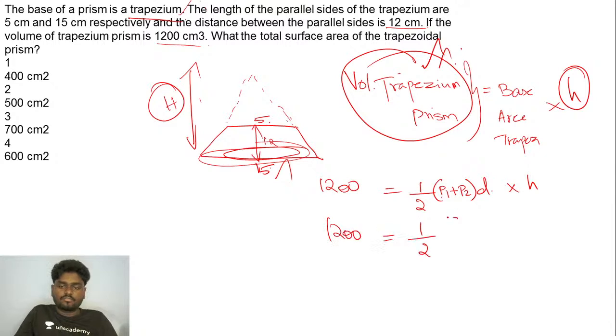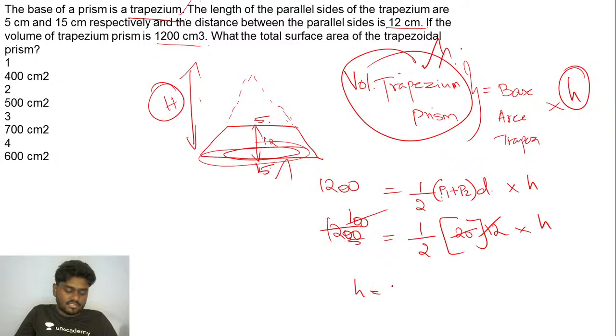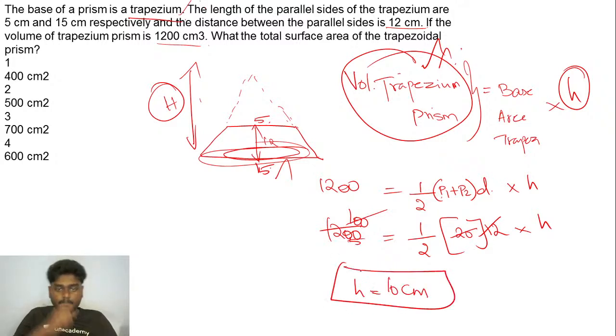So 1 by 2 of P1 plus P2, that is 5 plus 15, 20, into the distance between them, 12, into height. From this I can easily find the height. So here goes 100 and here goes 5. So the height of the prism is exactly 10 centimeter. I found the height of the prism to be 10 centimeter. Now you have to find the total surface area of the trapezium prism.